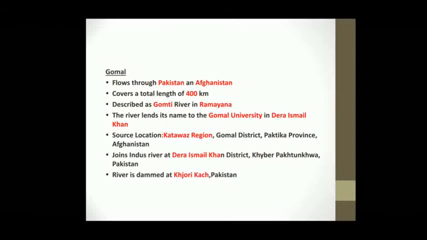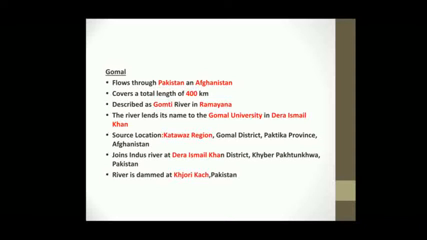Next is Gomal. This river flows through Pakistan and Afghanistan, covering a total length of 400 kilometers. It is described as Gomti river in Ramayana, and the river has got its name because of the Gomal University, which is in Dera Ismail Khan, Pakistan.